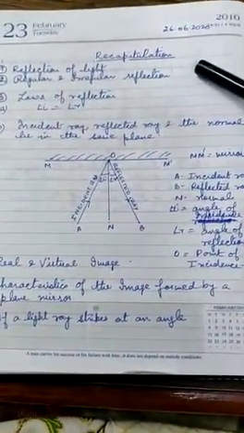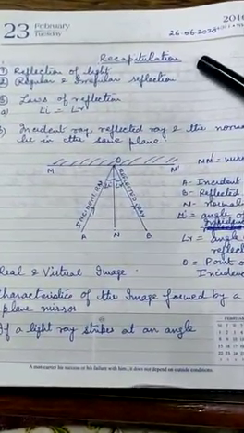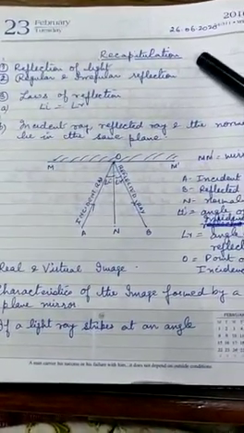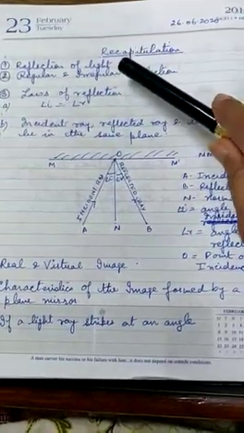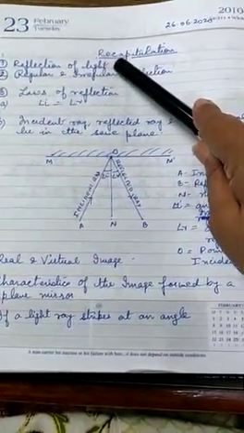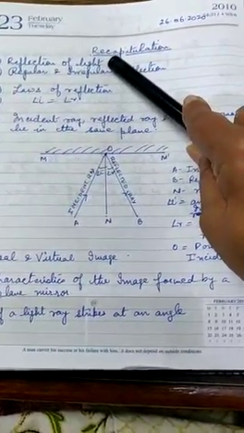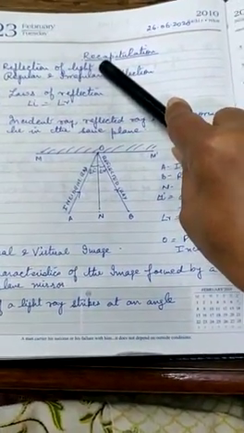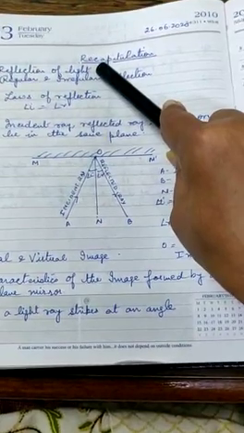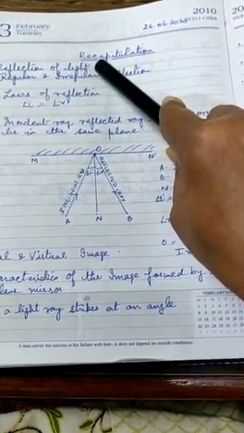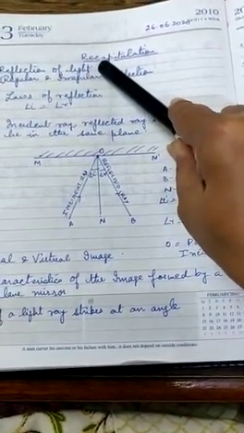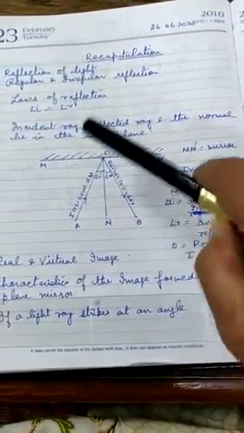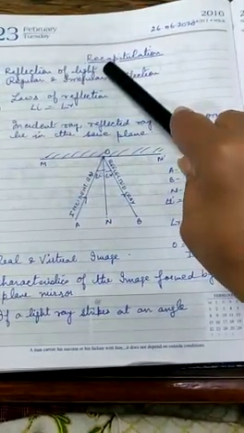Before we go further, let's recapitulate what we learnt in the previous classes. First of all, we learnt a new phenomenon, reflection of light, which states that when a light ray strikes an opaque, smooth and shiny surface, it bounces back in the same medium. So this phenomenon is reflection of light.